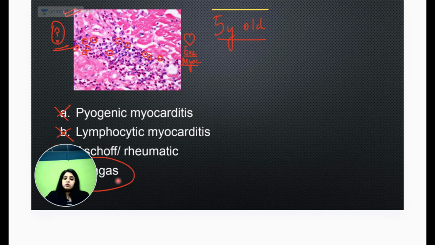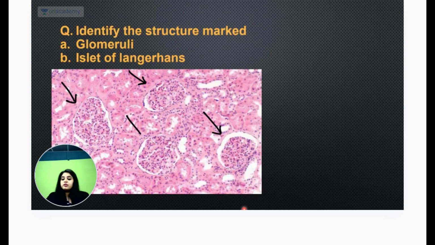ठीक है, चलो, going back, एक और kidney question था, which I'm coming back to, which was the most baby question ever, and that was these round laddus were asked. What is this? We all know what is this. I mean, पूरा kidney chapter पढ़ा, and they went back to the first slide and the most primitive question, and that was the glomeruli. ये कॉपी पेस्ट क्वेश्चन था, because if you saw the options also, options were unrelated. एक तरफ किडनी लिखा है, एक तरफ पैंक्रियाज लिखा है. Basically a similar question came in the FMG exam in January, so that was copy pasted. उसमें फोटो, बस फोटो चेंज हुआ.